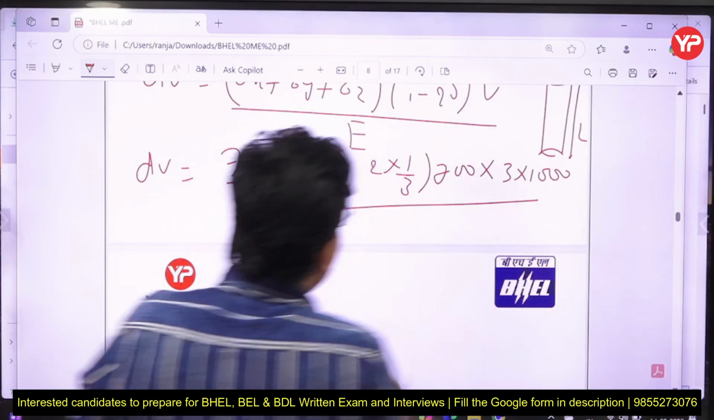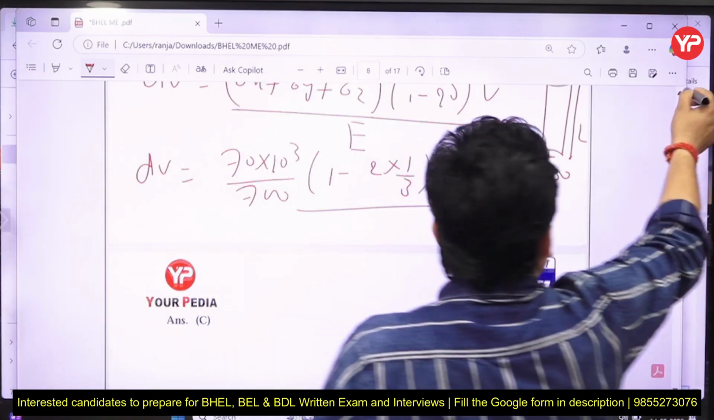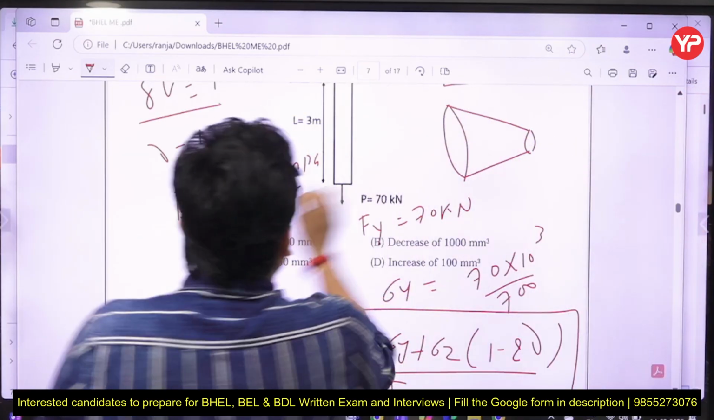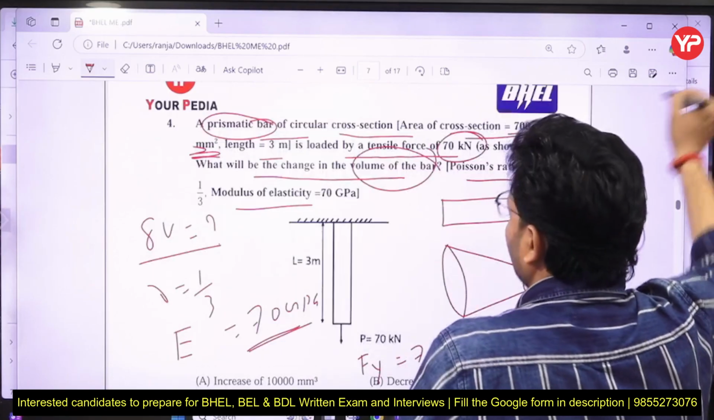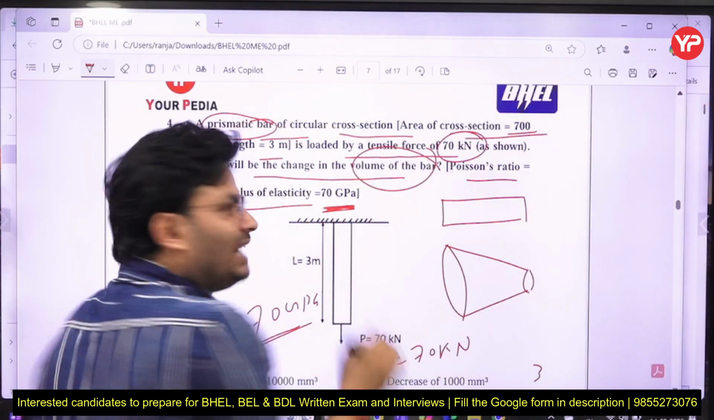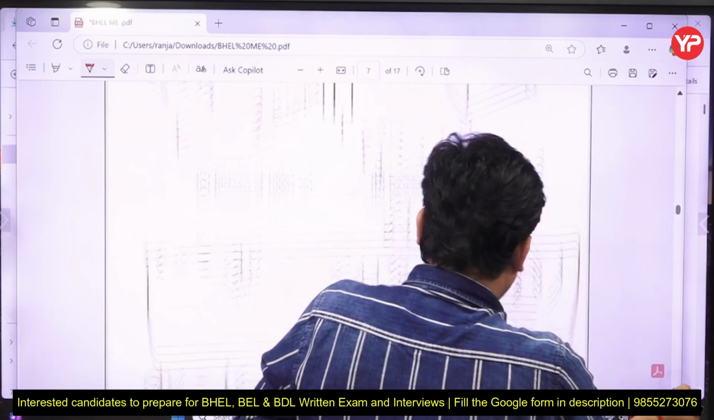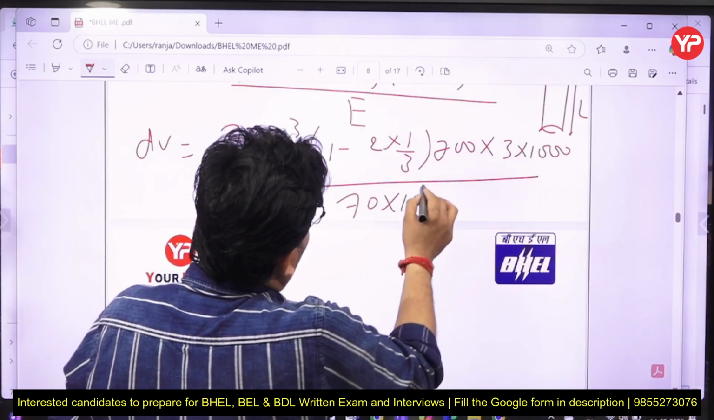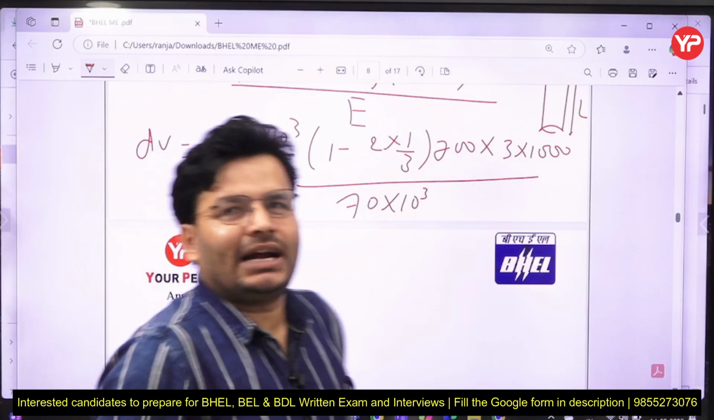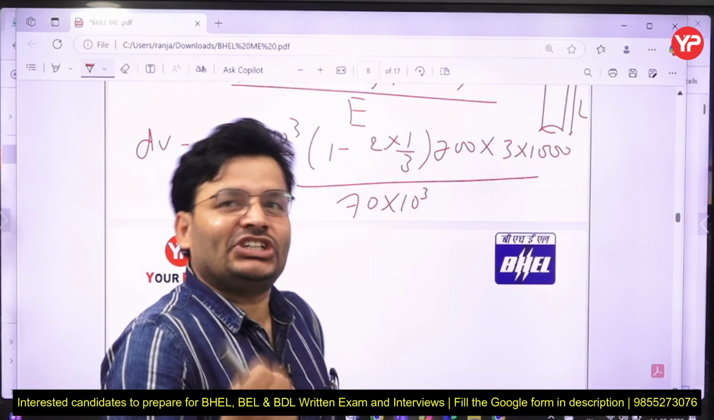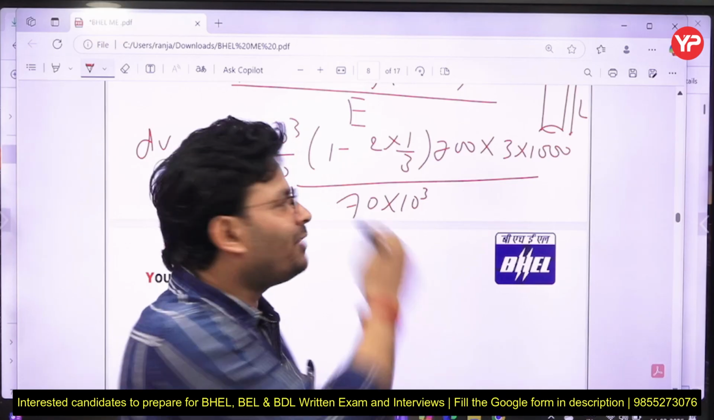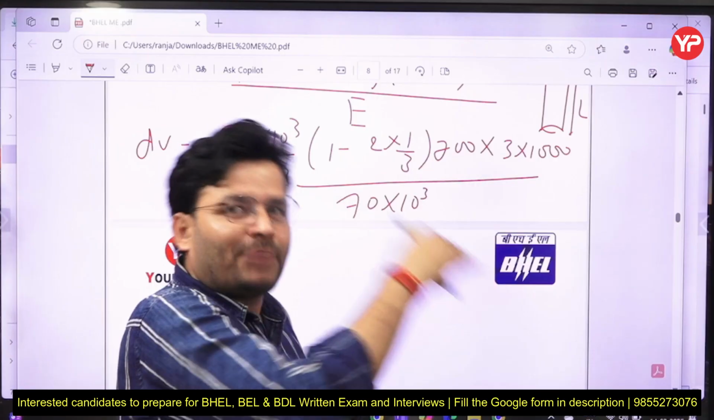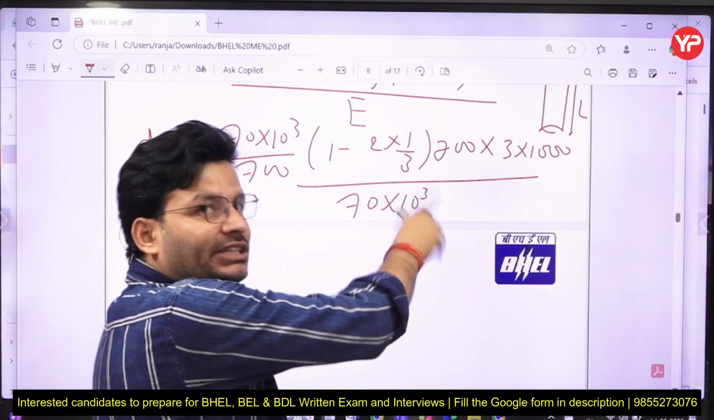Upon E. What is E? Just now you have seen the Young's modulus of elasticity. It is 70 gigapascal, not 7, 70 gigapascal. Giga means 10 to the power 9. So I am going to write 70 into 10 to the power 3 only. Now students start getting confused: sir, it is giga, it should be 9. Yes my dear friend, it should be 9, but since I am converting into mm, the units should be Newton per mm square. That's why I am taking only 3, not 9.